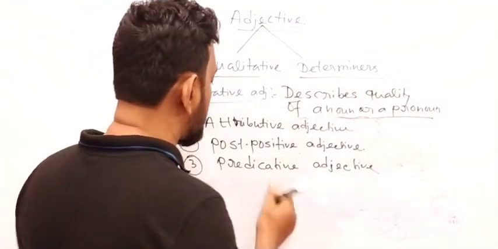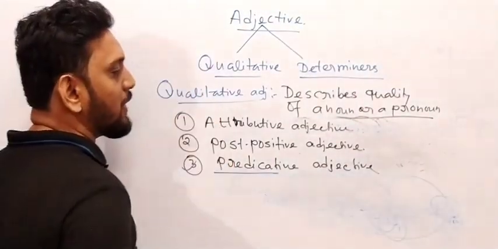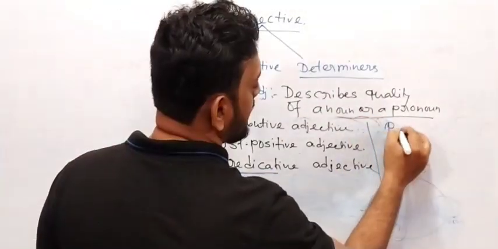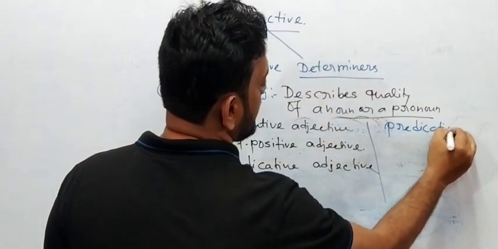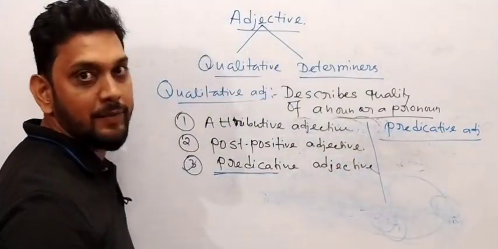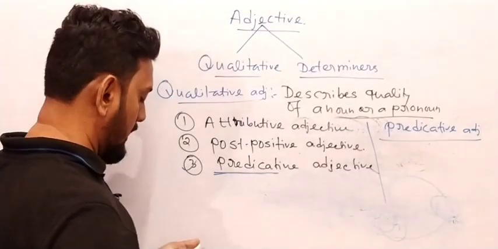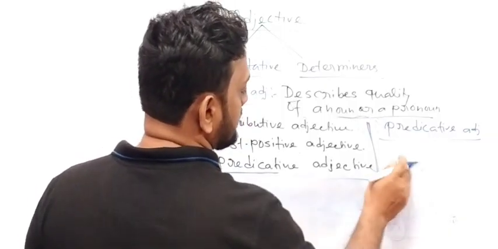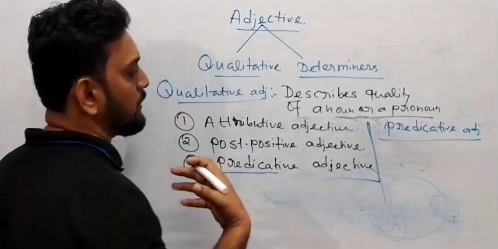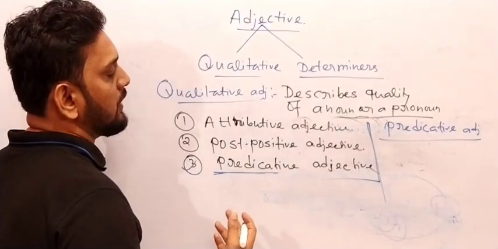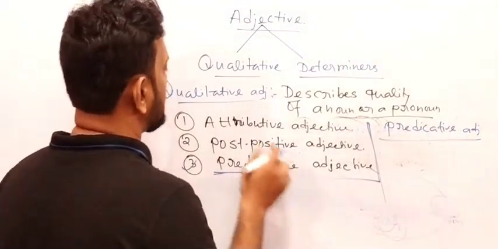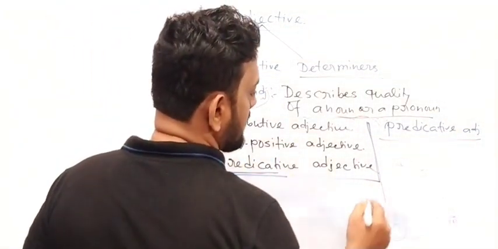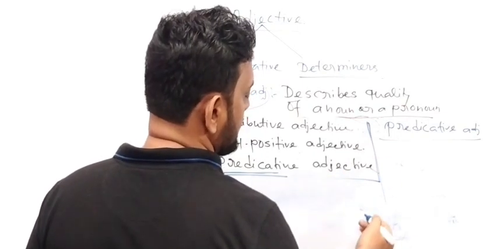See that. First I would like to discuss the predicative adjective. Okay, from the third one I want to make it a little bit funny. From the third one, predicative adjective. So write down predicative adjective. What does predicative adjective mean to us? What is this? Write down a sentence. One thing we need to understand is the function of adjectives. Later on I will make you understand about the function. First of all, we have to study the qualitative adjective. Now from predicative adjective. What is predicative adjective? Let me define it using some examples over here.